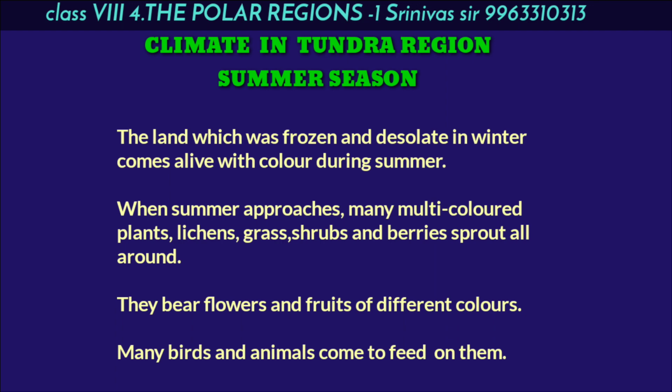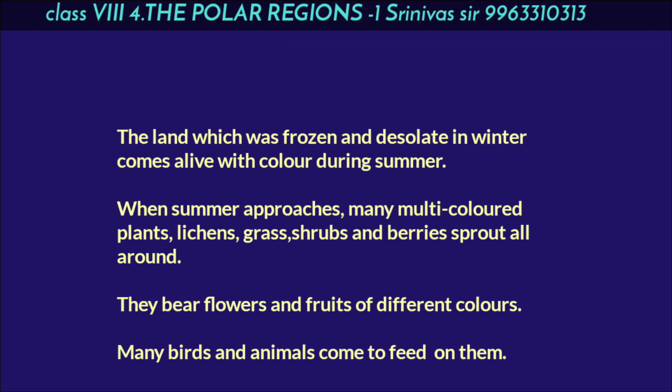When summer approaches, many multicolored plants, lichens, grass, shrubs, and berries sprout all around. They bear flowers and fruits of different colors. The birds and animals which migrated to warmer regions return to this region for the food which grows during the summer season.